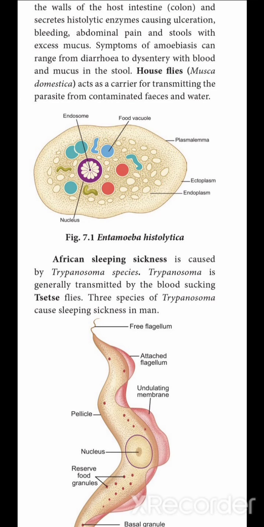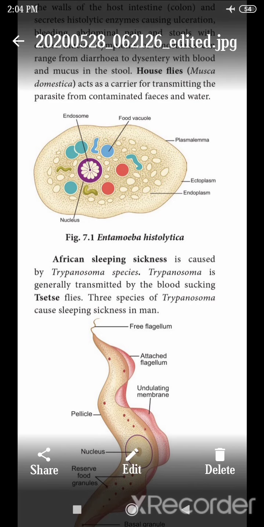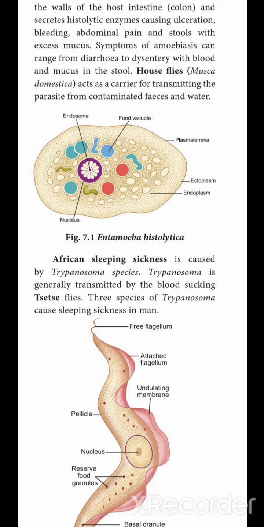In the diagram, it looks like a spirochete. The flagellum is at the top and at the end. In the central part, a large nucleus is there, and the small edge is called the pellicle. Food granules are also present in the organism. This is a blood-sucking parasite. It is transmitted through the tsetse fly.